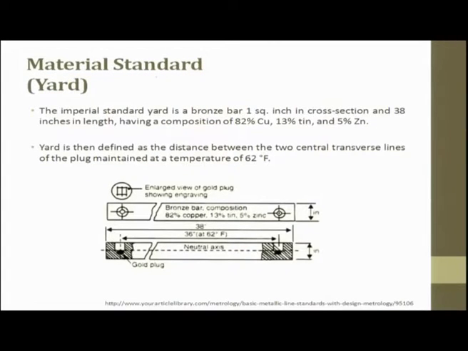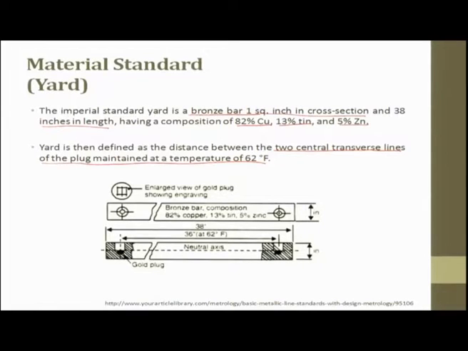So, the material standards, the imperial standard yard, is a bronze bar of 1 square inch in cross section and 38 inches in length, having a composition of 82% copper, 13% tin and 5% zinc. At this combination they do not expand or contract, and at a certain temperature they can maintain a constant length and avoid thermal expansion. Yard is then defined as the distance between two central transverse lines of the plug maintained at a temperature of 62 degrees F.